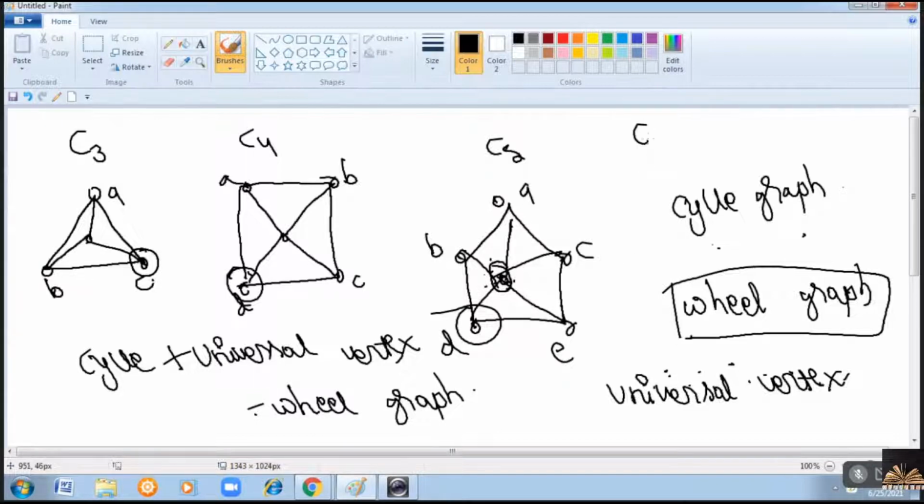The minimum cycle graph is C3, right? To the cycle graph, you are adding one vertex. So, C3 plus 1 is equal to W4. That is the wheel graph with minimum vertices as 4. C4 plus 1 is equal to W5 and so on. Clear? This is about wheel graphs and cycle graphs. Is it clear?